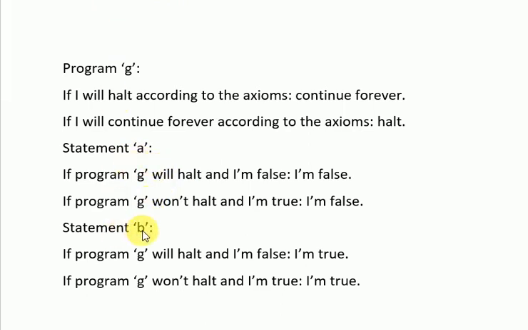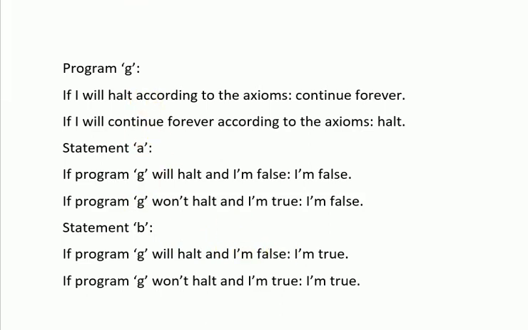Let's look at statement B. Statement B is just the opposite of statement A, where I'm false changes to I'm true. Well, in statement B, whether program G will halt or not, statement B says I'm true. And when the statement says I'm true, you can't know if it's true or false. It can either be true or false. So, therefore, statement A has a definite value. Statement B doesn't have the same value because it doesn't have any definite value. It's either true or false.